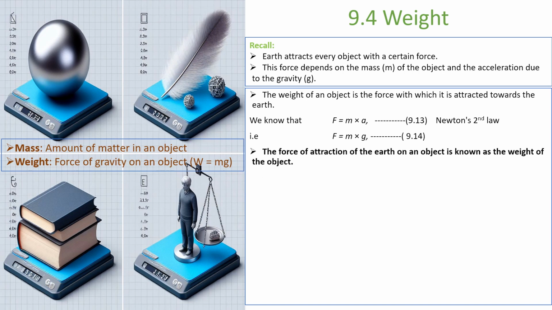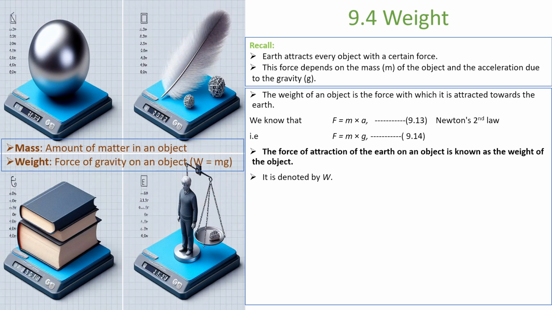Now again back to the definition. I'm just repeating it. The force of attraction of the earth on an object is known as the weight of the object. See, how do you define weight? It's a force of attraction of the earth on an object. Now I have to differentiate. Force is a very generic term, right? So I want to be very specific now, because this is a force we are talking about with respect to the Earth's attraction. Let me use a different terminology here. Let me call it W, weight. So it is denoted by W, which is called weight.